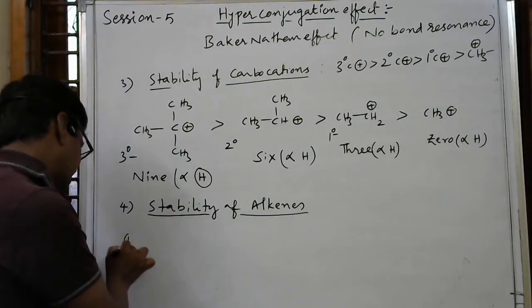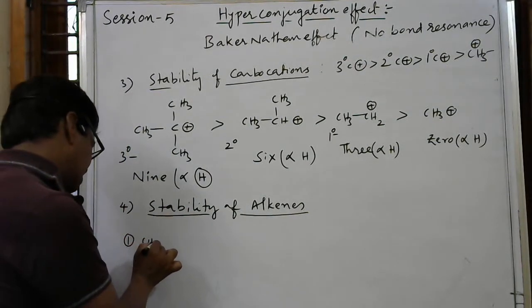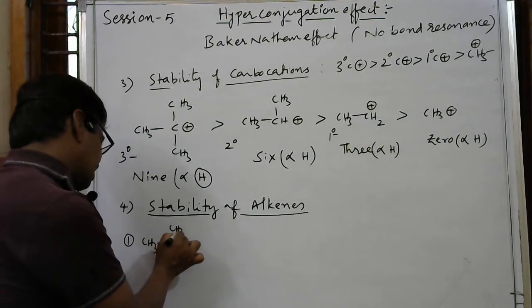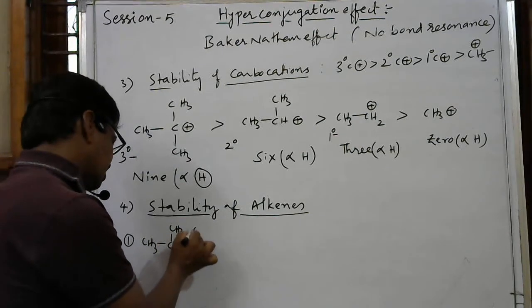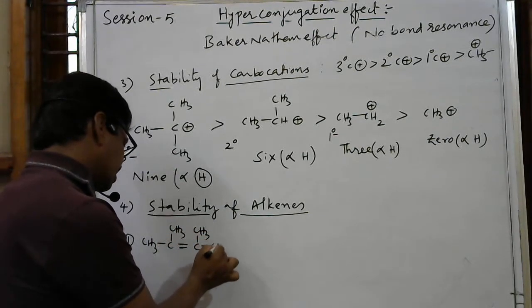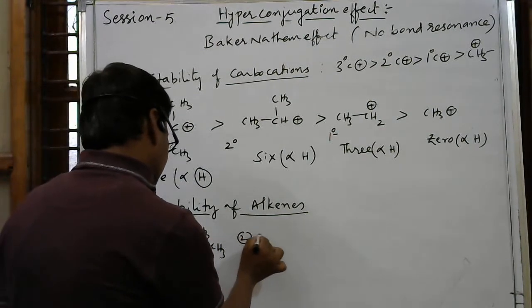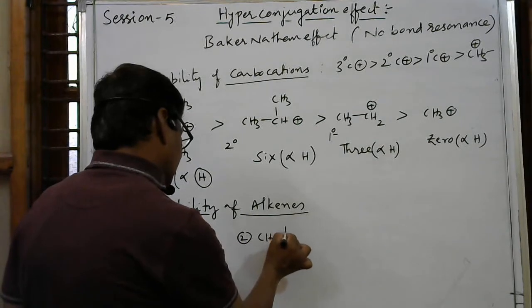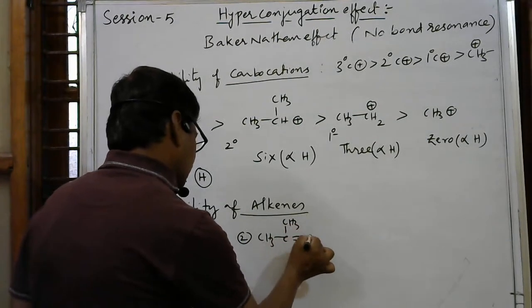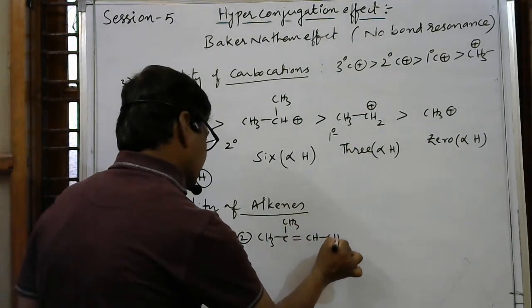Here the first one is CH3, C, CH3, double bond, C, CH3, CH3. Then the second: CH3, C, CH3, double bond, CH, CH3.